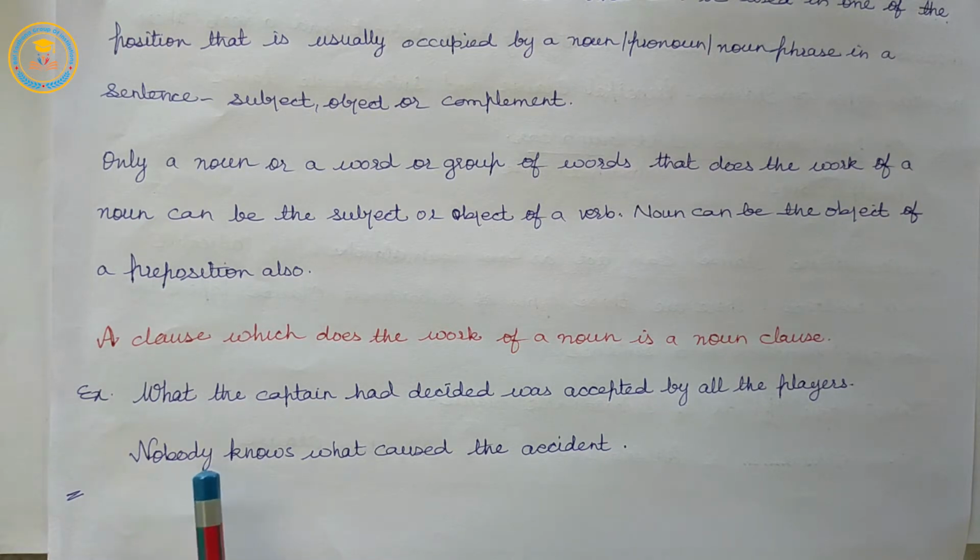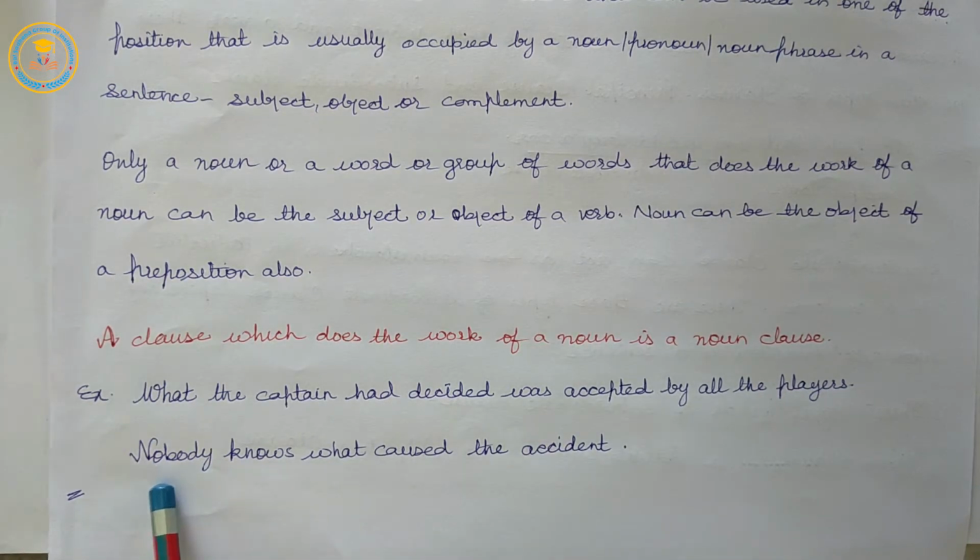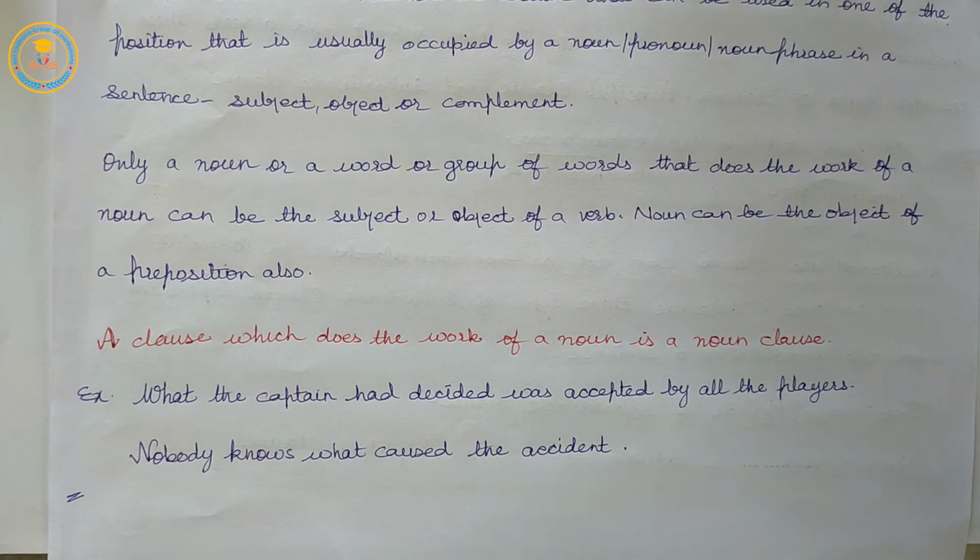In the second sentence, in B, nobody knows what caused the accident. In this sentence, what caused the accident is a clause. Subject: what. Predicate: caused the accident.